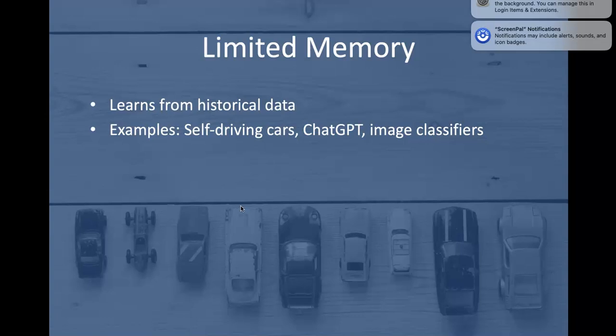That means it learns from historical data. Whatever data we trained it on, it will have knowledge of that data, and it won't have any other capabilities or any other knowledge. So limited memory will always learn from historical data. The examples are self-driving cars, ChatGPT, and image classifiers. These are examples of limited memory, because in self-driving cars, whatever instructions and data you pass, based on that it will just perform.